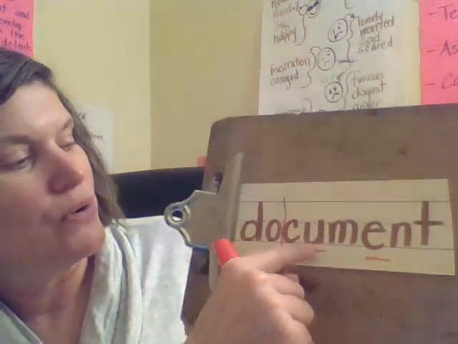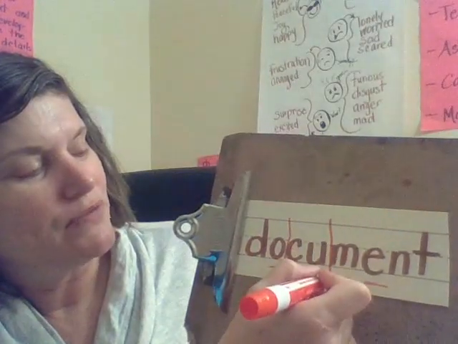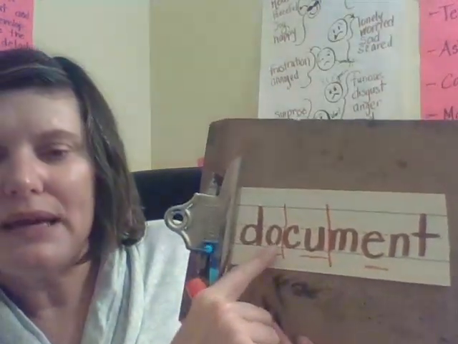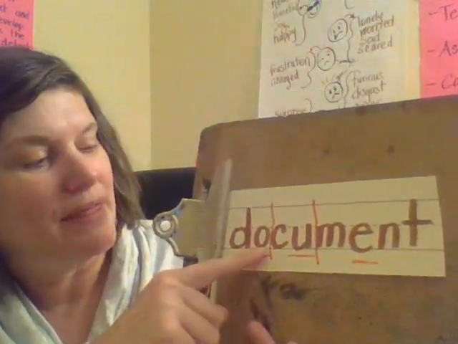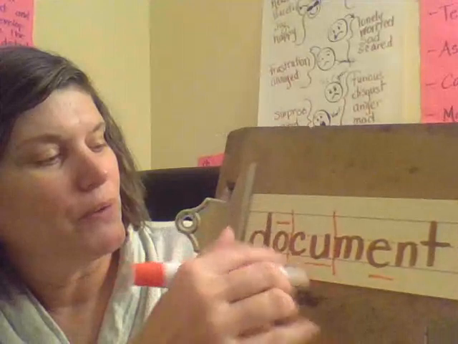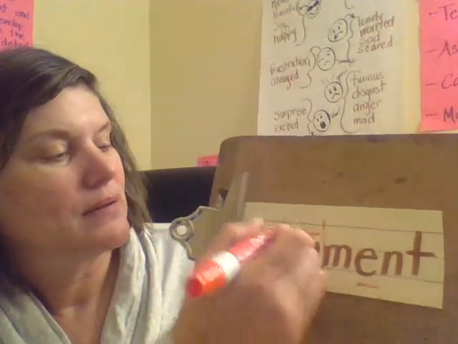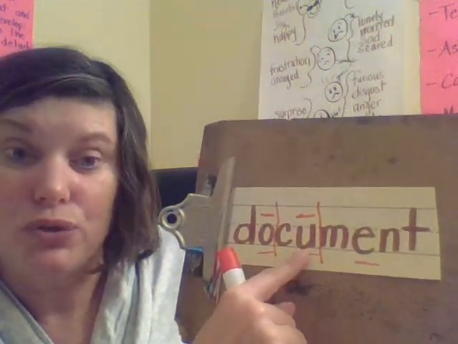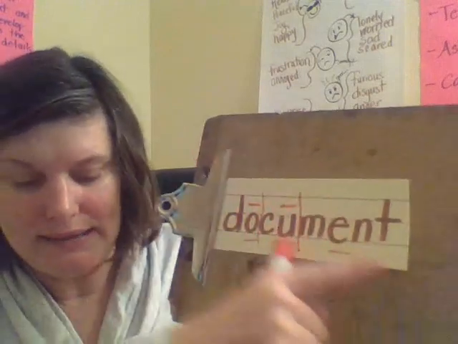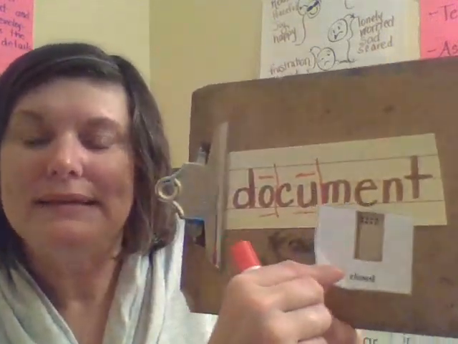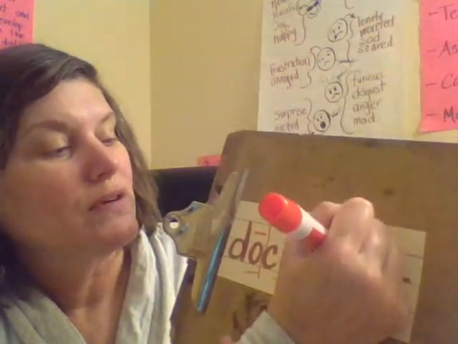So we're going to try it before. So this would be an open syllable because there's nothing after the O, so that would be a long O. Same thing here because there's nothing after the U, so it's an open syllable. Here we have vowel, consonant, consonant. So the last syllable is a closed syllable, which means it's a short vowel sound.